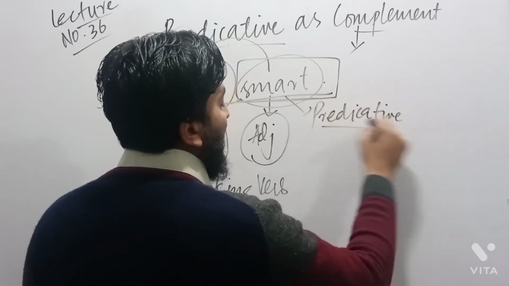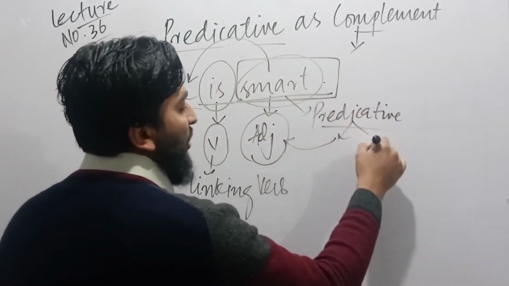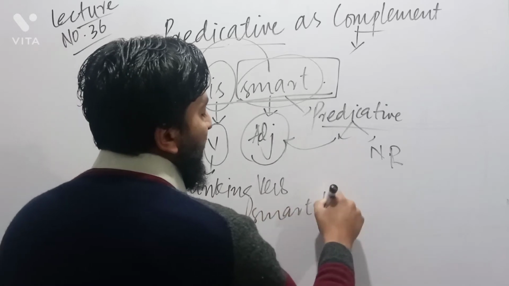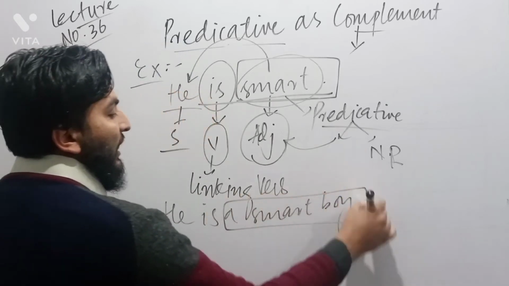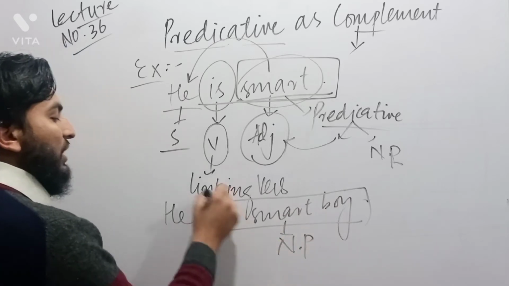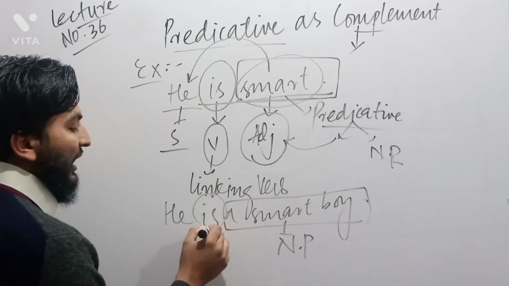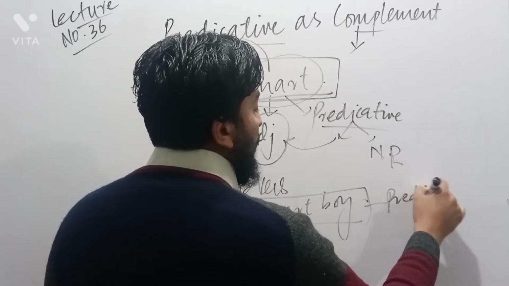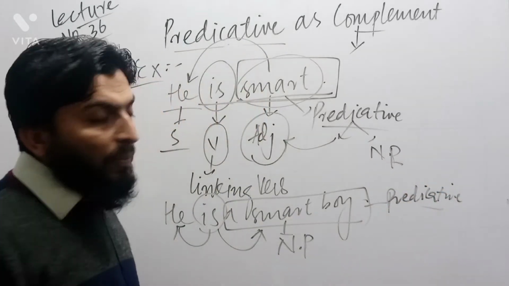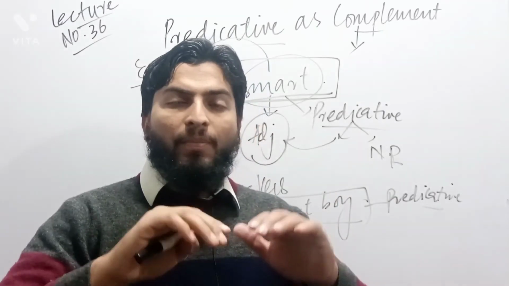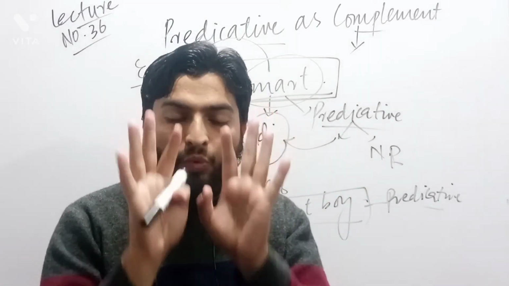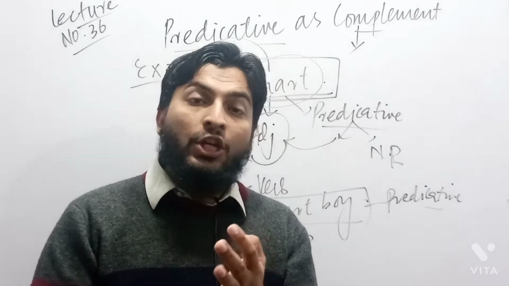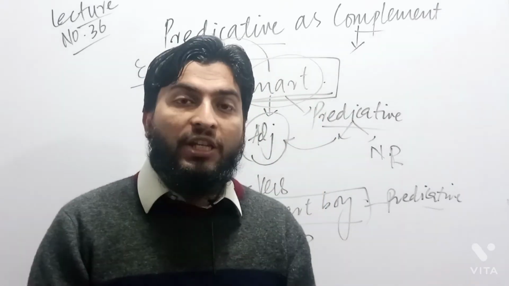And predicative can be either an adjective or a noun phrase. So for example, if I say he is a smart boy, it means a smart boy is actually a noun phrase, but this noun phrase is used after the verb is, and it connects the subject with this noun phrase. This noun phrase is also called predicative. But you should understand one thing, that complement completes a sentence. Complement completes a clause. One should understand that an independent clause is also called a simple sentence. So here we put the word complement into its meaning in a very good way.